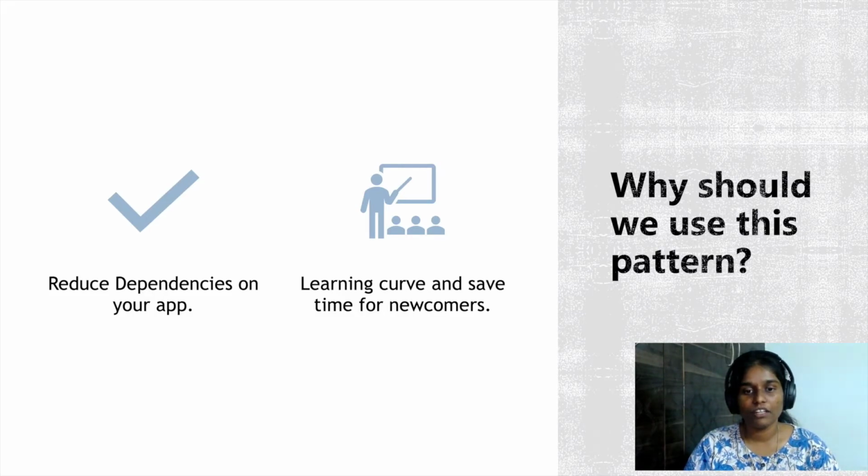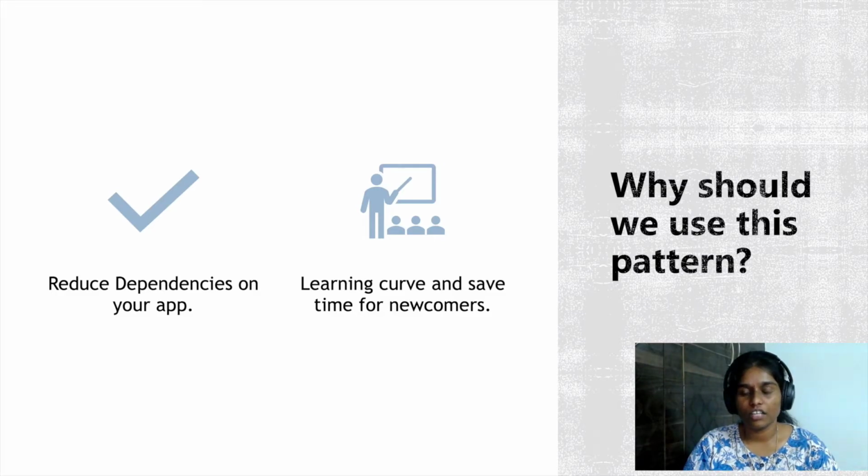The second one being the learning curve and saving time for newcomers. Generally, the way we write the code and manage the state highly depends on the library we choose. For example, I am a MobX heavy person, and there are some minute differences in terminologies and things between a MobX and a Redux managed app. And whenever I come across any Redux apps, I take a pause for some mental mapping.